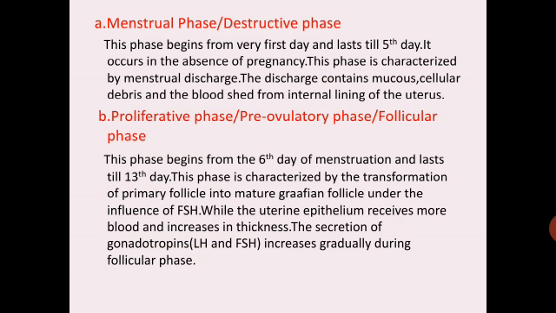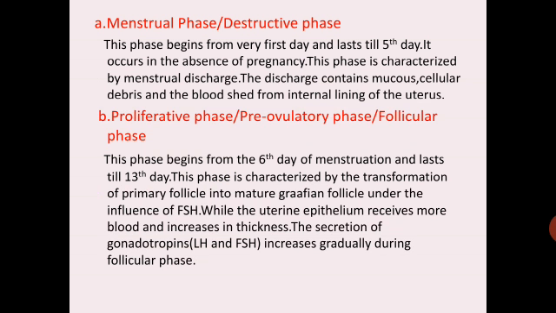First one is the menstrual phase, or it is also called as destructive phase. This phase begins from very first day and lasts till 5th day. It occurs in the absence of pregnancy. This phase is characterized by menstrual discharge. The discharge contains mucus, cellular debris, and blood shed from internal lining of the uterus.